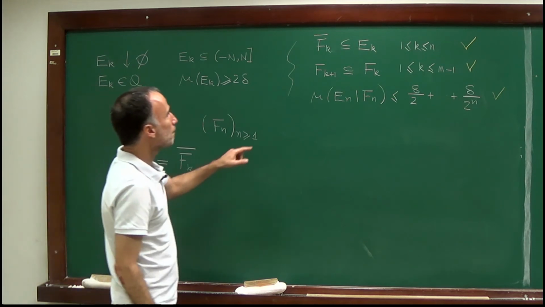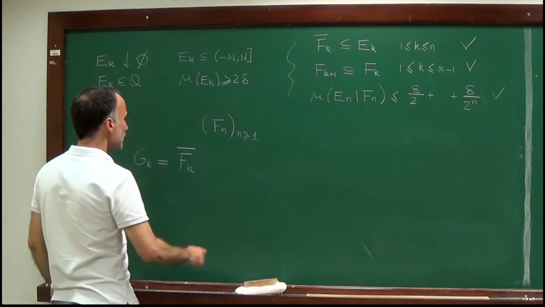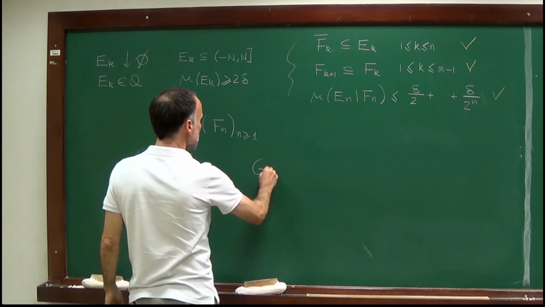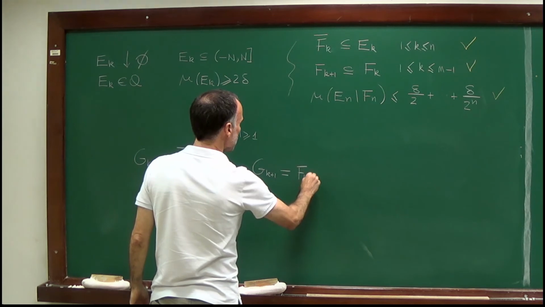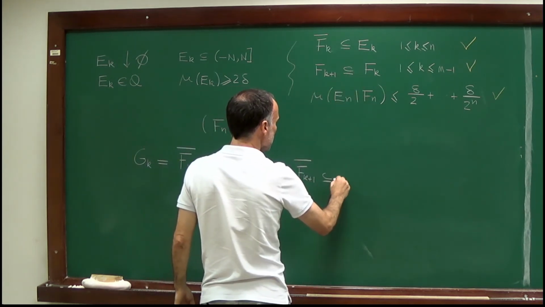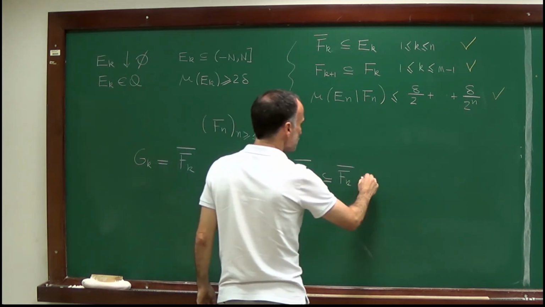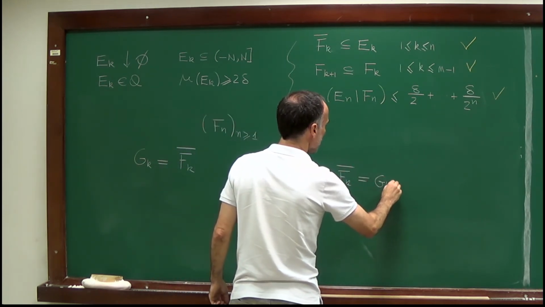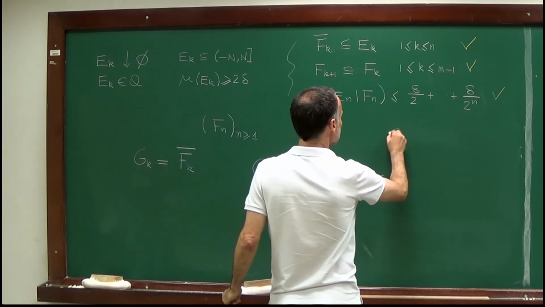So by the second condition, we have that G_{k+1}, which is equal to the closure of F_{k+1}, by this relation is contained in the closure of F_k, which is G_k. So this sequence G_k is decreasing.